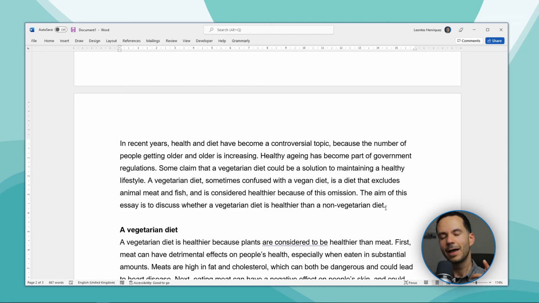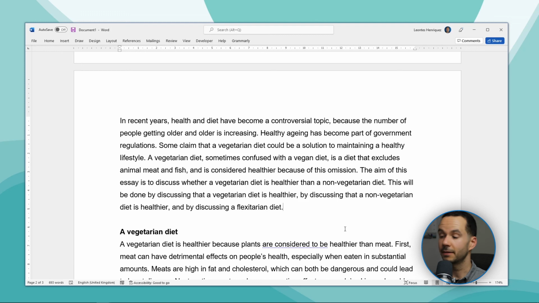We're going to do the same. I've added that this will be done by discussing that a vegetarian diet is healthier, by discussing that a non-vegetarian diet is healthier, and by discussing a flexitarian diet, which is the Mediterranean diet. And now we have a very nice funnel-shaped introduction. So we could say that this is our introduction.